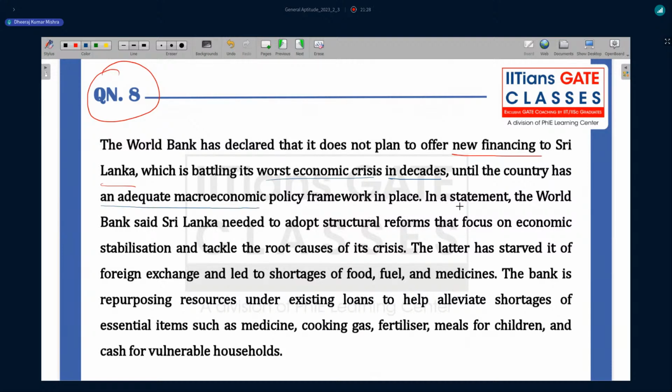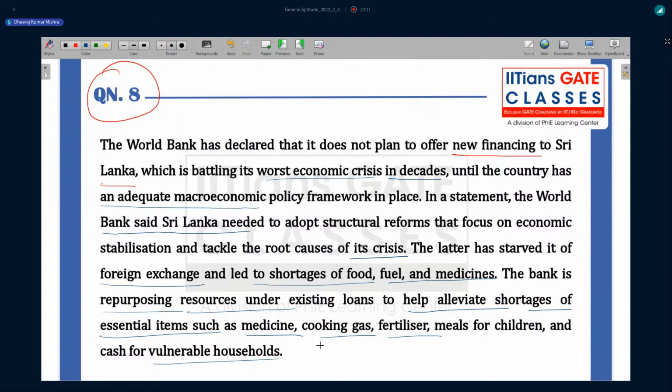In a statement, the World Bank said that Sri Lanka needed to adopt structural reform that focuses on economic stabilization and tackles the root causes of its crisis. The latter has starved it of foreign exchange and led to shortage of food, fuel and medicine. The bank is repurposing the resources under existing loans to help alleviate shortage of essential items such as medicine, cooking gas, fertilizer, meals for children, and cash for vulnerable households.